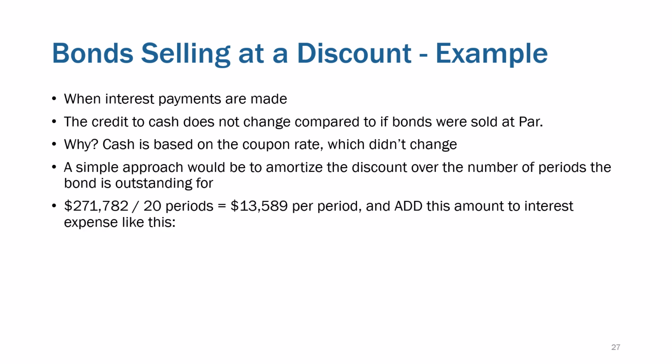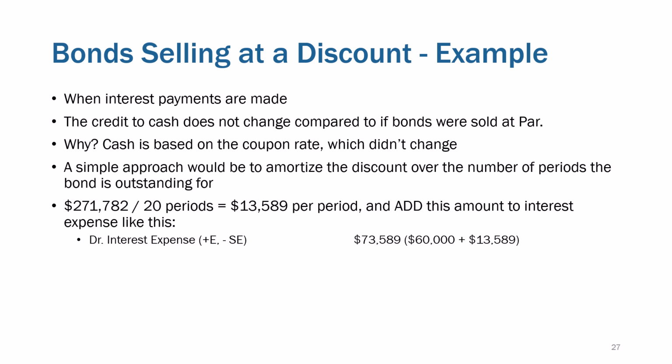We'll say a $271,000 discount over 20 periods. So instead of claiming the whole $271,000 as a loss in year one, we would claim a loss of $13,000 every payment. And as opposed to calling it loss, we could call it interest expense, right? That would be a theory of what you could do.